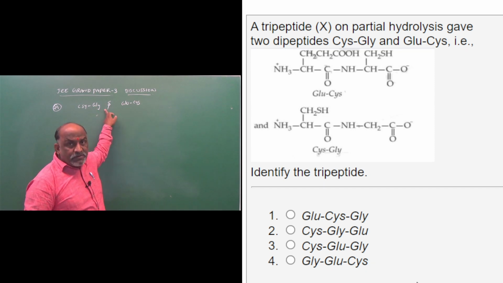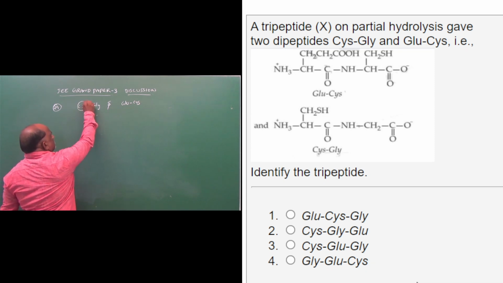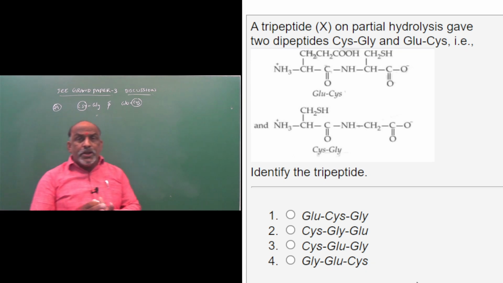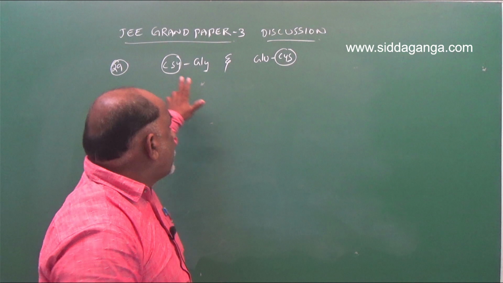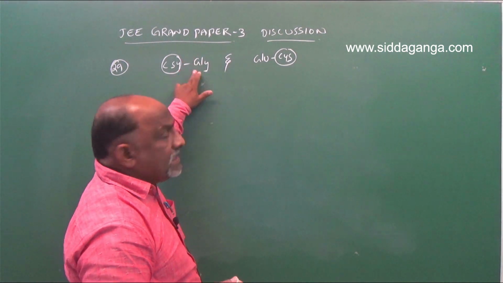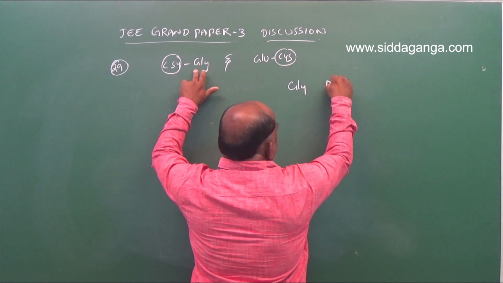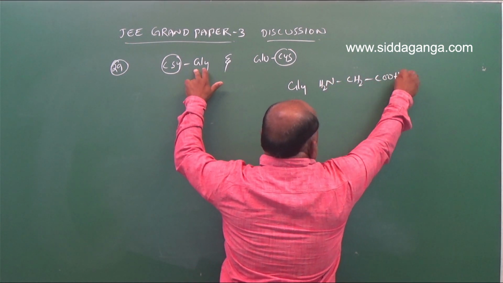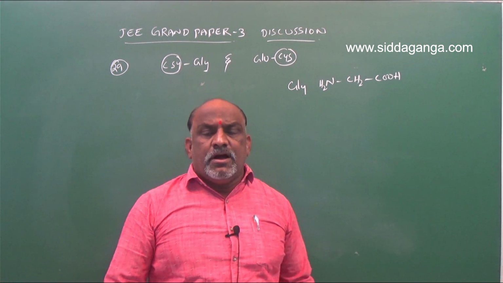So on addition of these two, cysteine is common. Cysteine amino acid is present in between glutamic acid and glycine. We know glycine: its formula is NH2CH2COOH. On the other hand, we should go with cysteine.